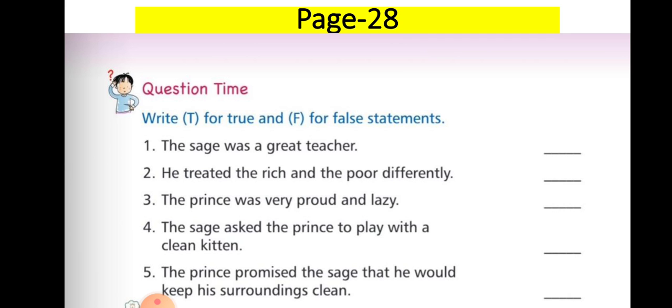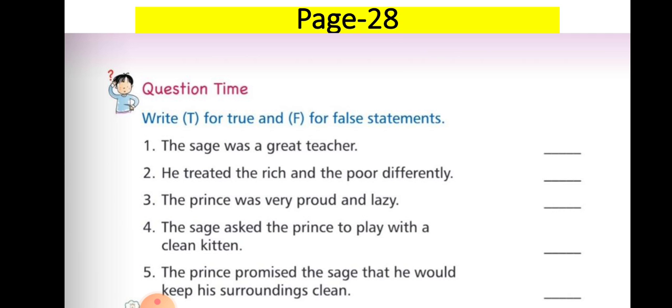So, the first part of the exercise is question time. The question is, write T for true and F for false statement. So in this question, you have to write T for the true statements and F for the false statements. Okay.